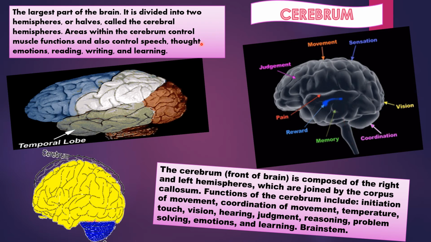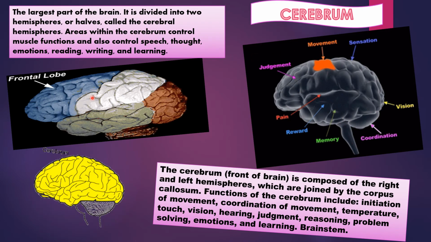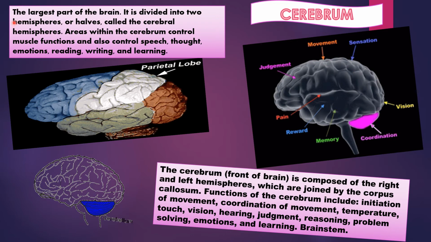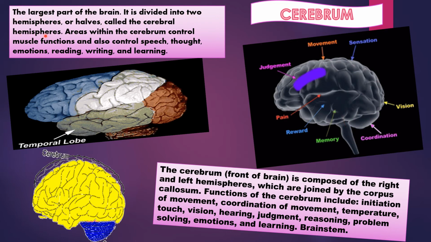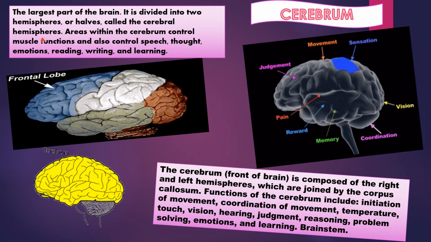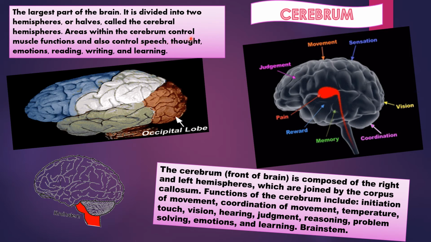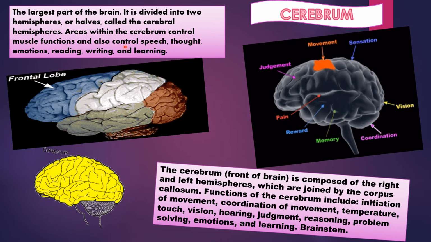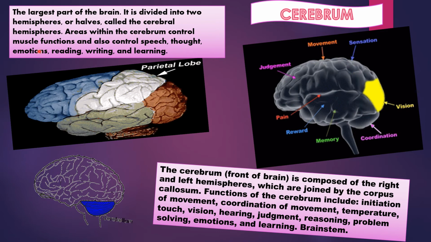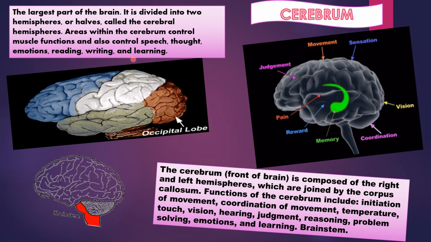Now here we are going to discuss about the cerebrum. What is cerebrum? The largest part of the brain. It is divided into two hemispheres or lobes called the cerebral hemispheres. Areas within the cerebrum control muscle functions and also control speech, thought, emotions, reading, writing and learning.